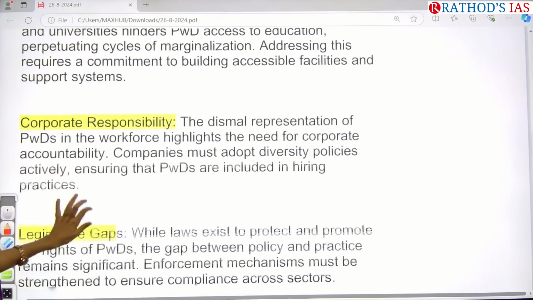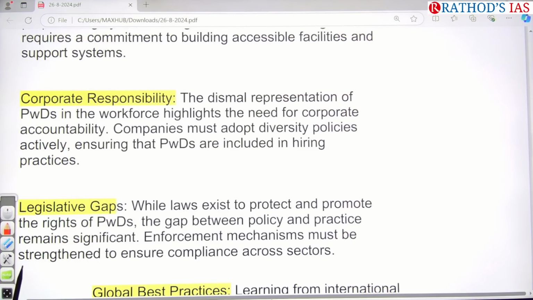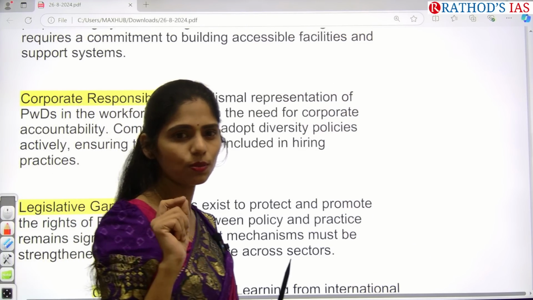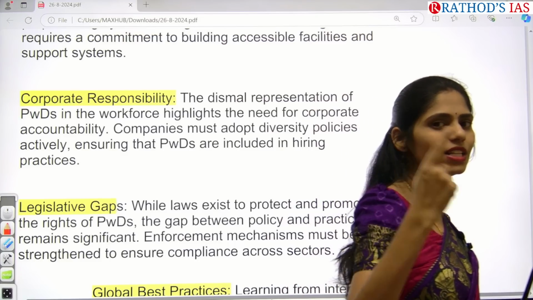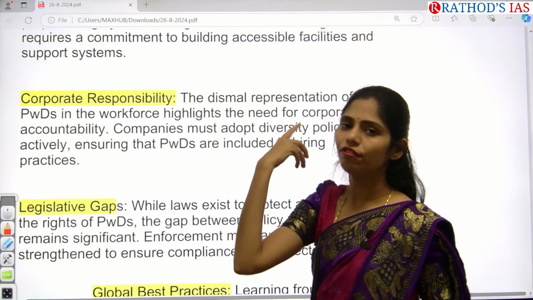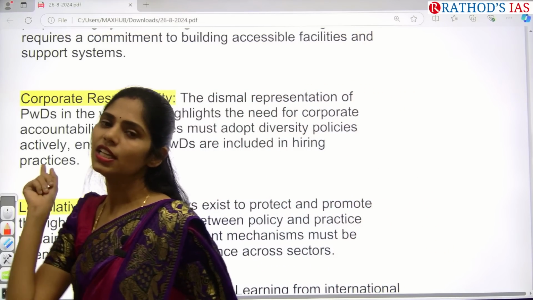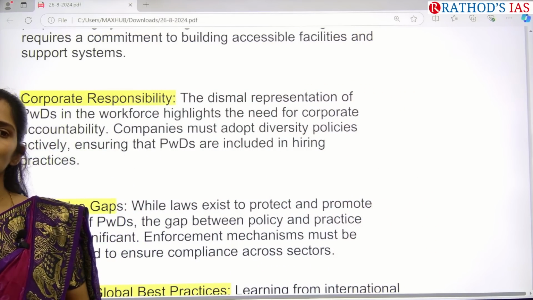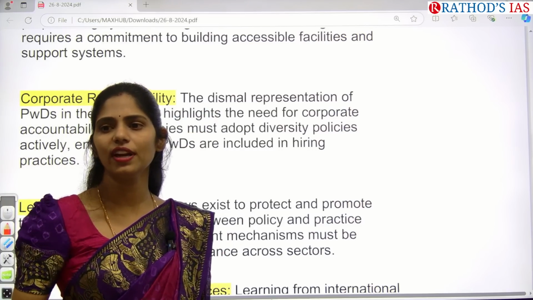And next one here is even corporate responsibility. I said about corporate social responsibility, right? Whenever companies get profit, for example, a profit of net worth 5 crore rupees, they have to spend 2% of profit on social welfare activities.